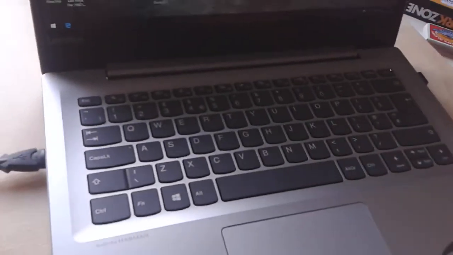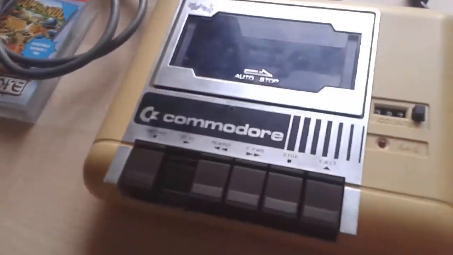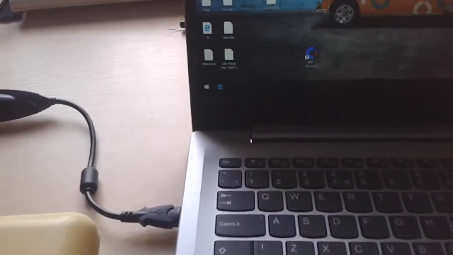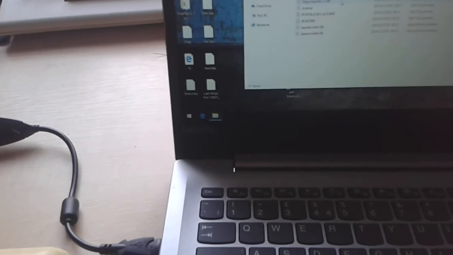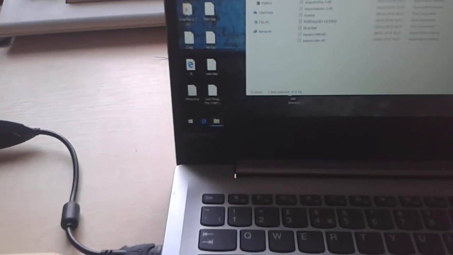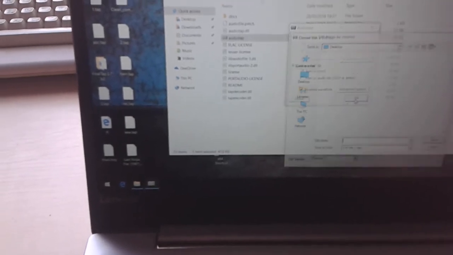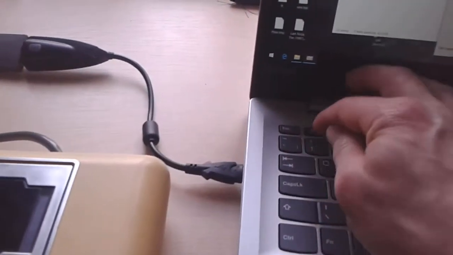Now what we need to do is press the play on the cassette tape and go to the audio tab, start it, and create a tab file from a sound inverted waveform. Okay, oh, you're a bit slow.